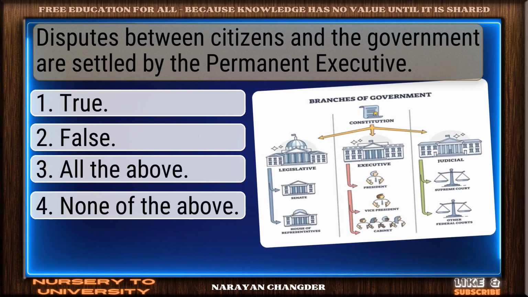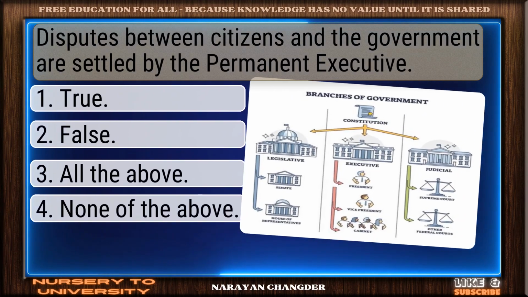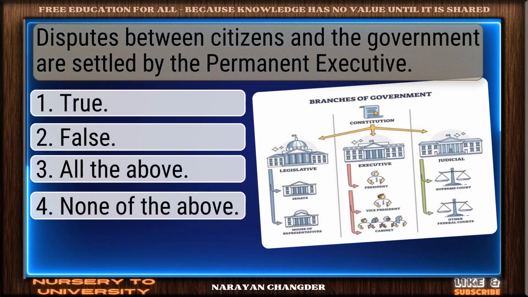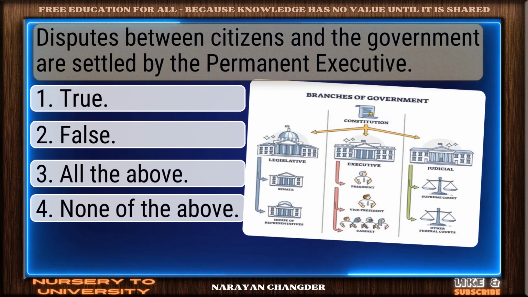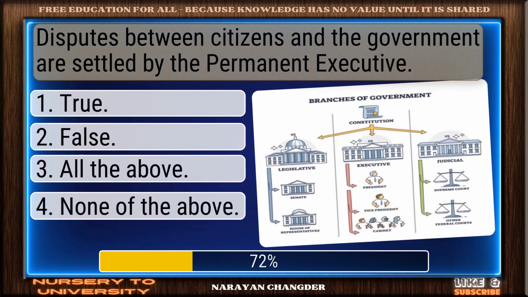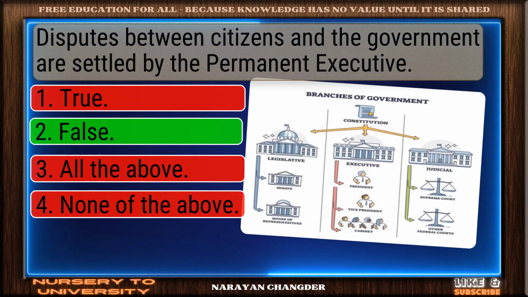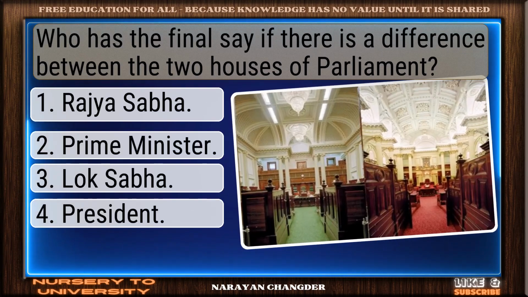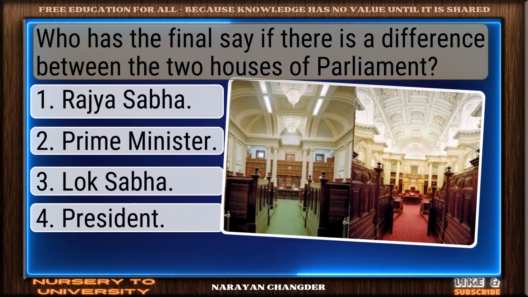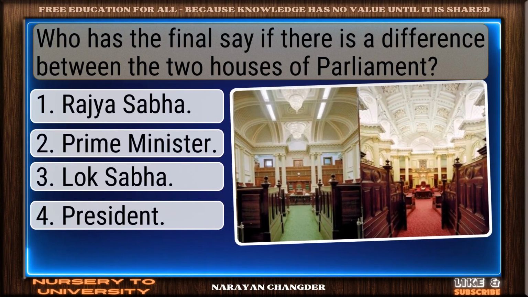Question number 30. Disputes between citizens and the government are settled by the permanent executive. Well done. False is the right choice. Question number 31. Who has the final say if there is a difference between the two houses of Parliament?